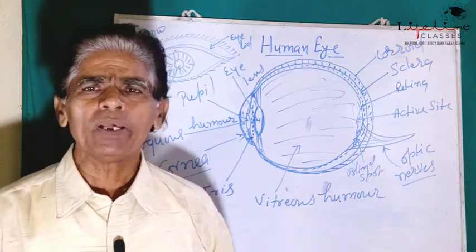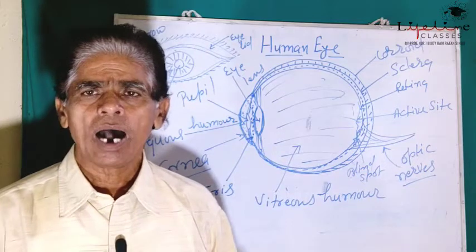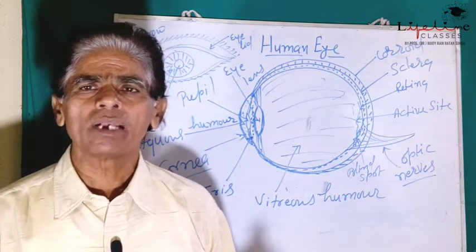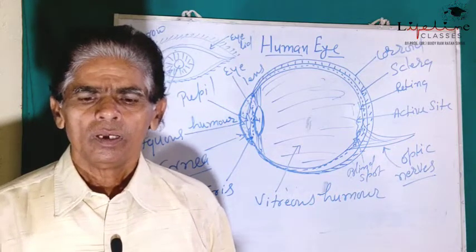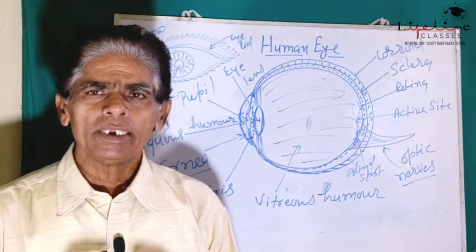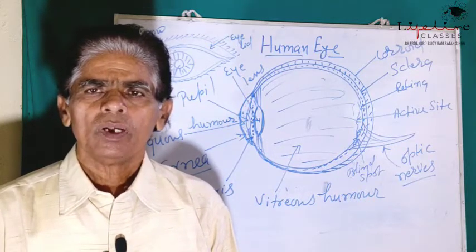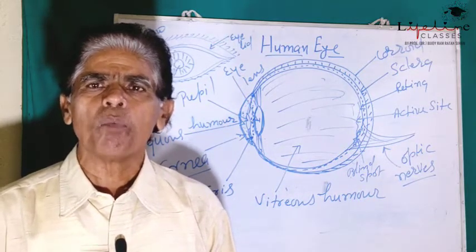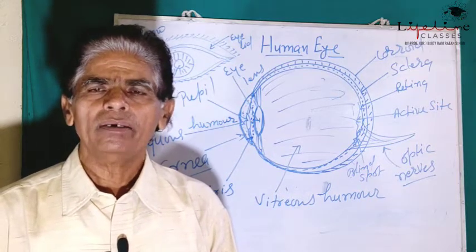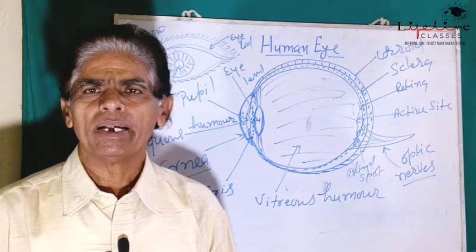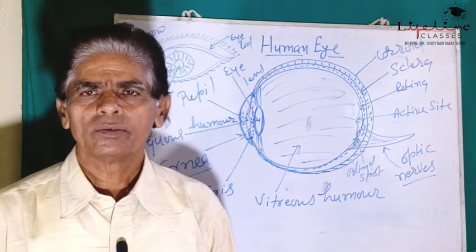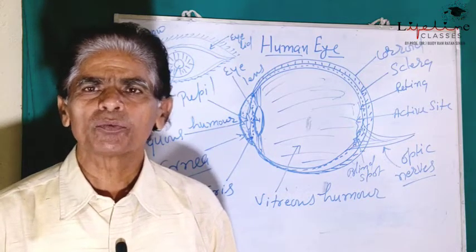But what happens to the eyeball? Eye lens is not a glass lens. It is flexible. It is composed of a transparent viscous liquid bounded by two transparent membranes, also transparent.